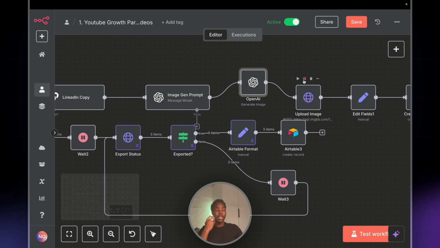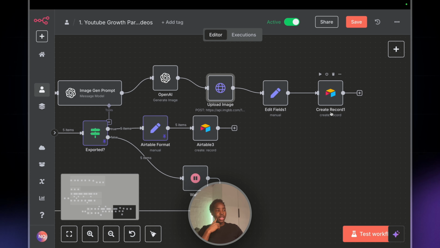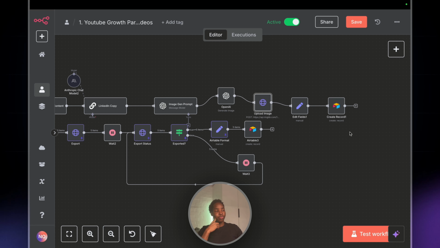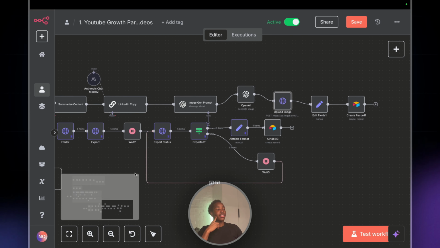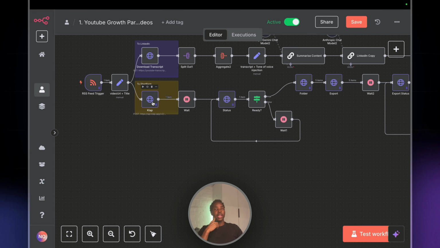You can just create some really nice photos that are just highly professional and just take 2 seconds and some good prompting, and you've got a really good photo which you can use for any social media platform. And we just have to upload the image so we can just reference it in the Airtable. And now for the best part, I think, the 2 shorts. So we use Clap API here. It's just an API that allows you to take your long form content into short form.